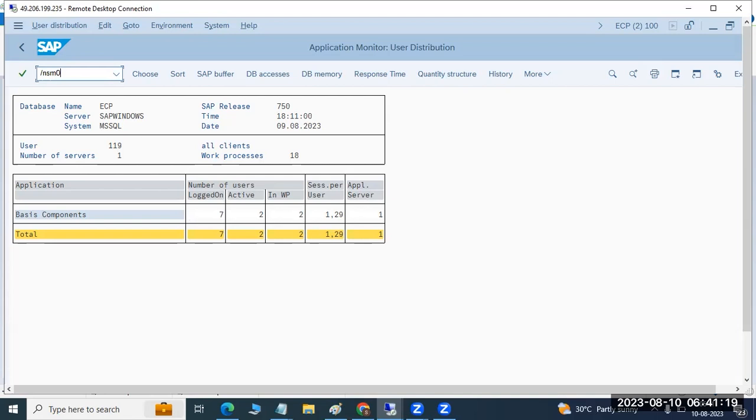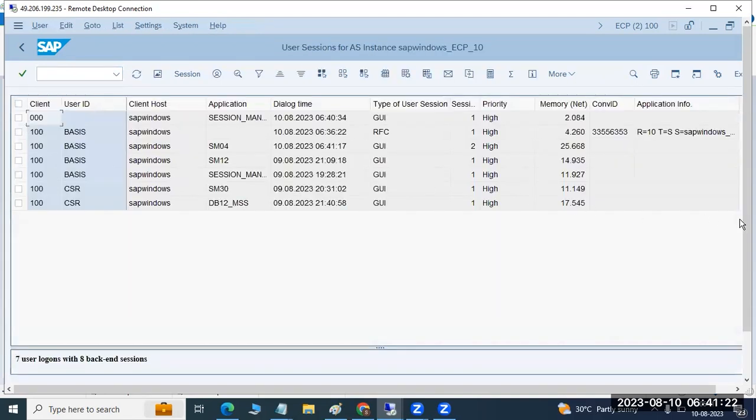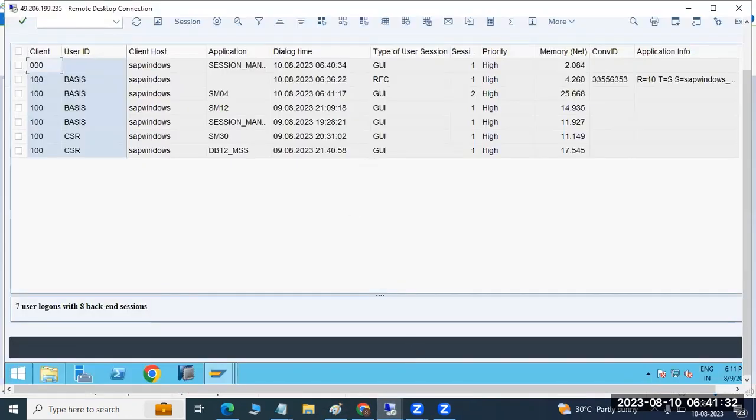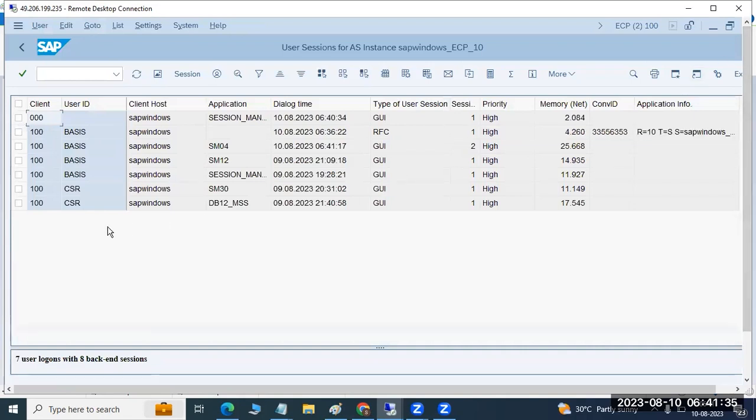The next one you can go to is SM04 or AL08. SM04 shows all active users. You can see the user ID, client host, dialog response time when the user logged into the system, and what the current memory utilization is for each.